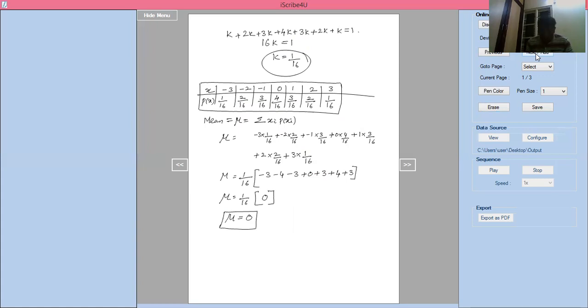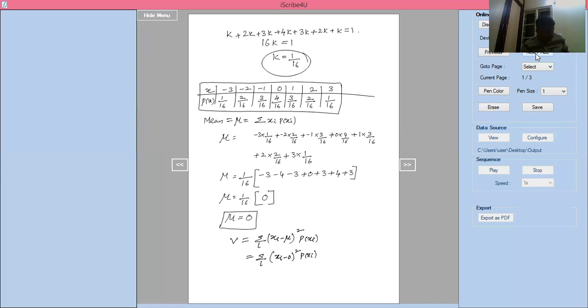Now I can write this. V equals variance equals summation over i of xi minus mu whole square into P of xi. Mu here we know is 0. So now I write summation over i of xi minus 0 whole square into P of xi.